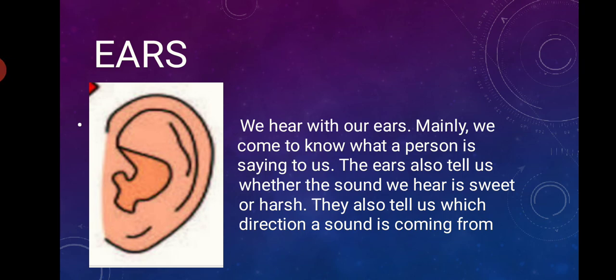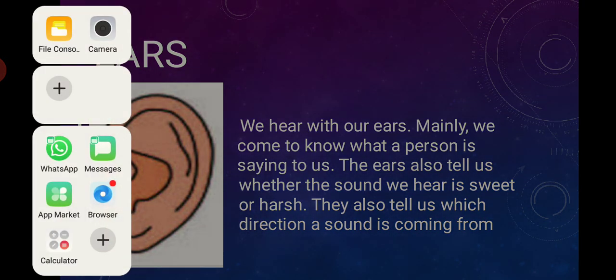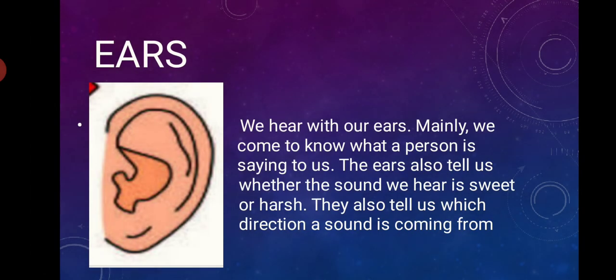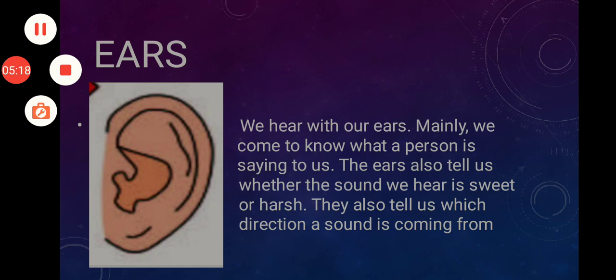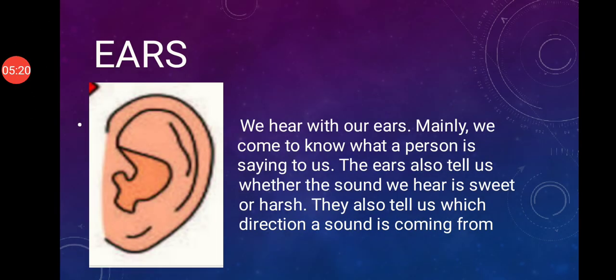So we are able to hear with our ears. Mainly we come to know what a person is saying to us.